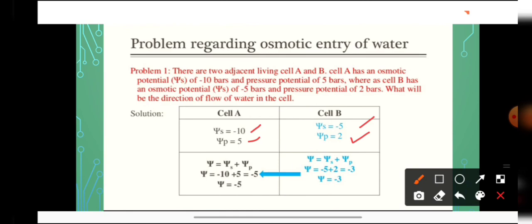So here we will calculate the value of the water potential. Water potential is equal to psi s plus psi p. So psi s is -10 and psi p is 5. So -10 plus 5 is equal to -5. And if we calculate for cell B, what is the water potential value of cell B, students? -3. And the direction of movement of water is from higher water potential to lower water potential. So -3 is greater than -5. So the direction of movement of water will be from cell B to cell A.